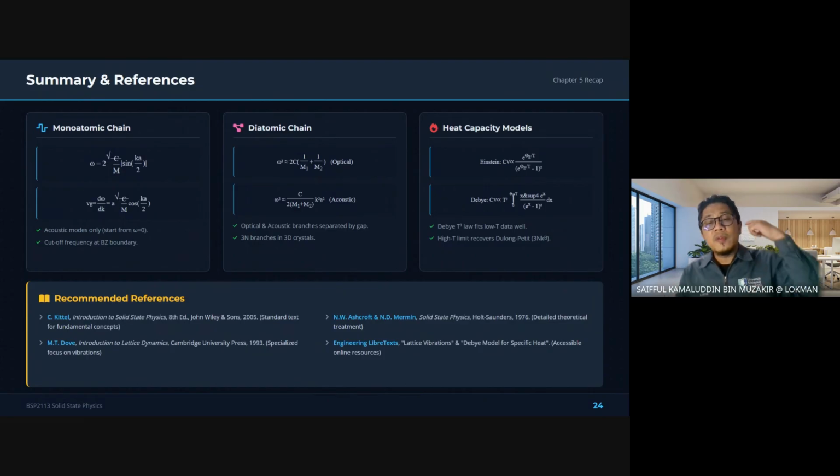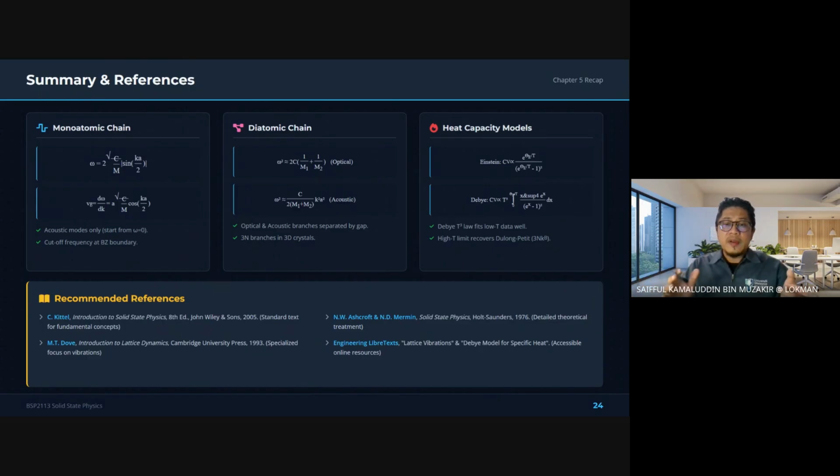So after that, we moved to the diatomic chain and learned about the acoustic and optical branches. This is optical, where the atoms move opposite to each other. If the motion is like this, we are talking about acoustic behavior. This is optical, this is acoustic. Then we shifted from the classical description to the quantum description and introduced phonons. A phonon is a packet of atomic vibrations. It carries the energy of vibration. And finally, we used those ideas to understand thermal properties, comparing the Einstein and Debye models.